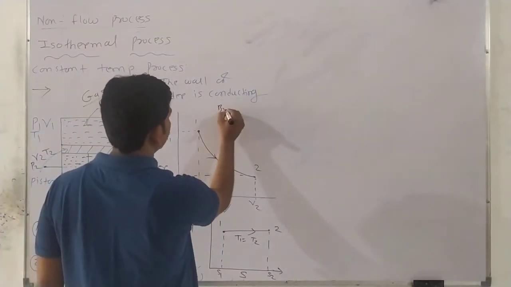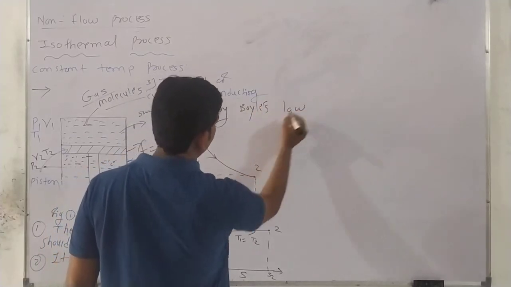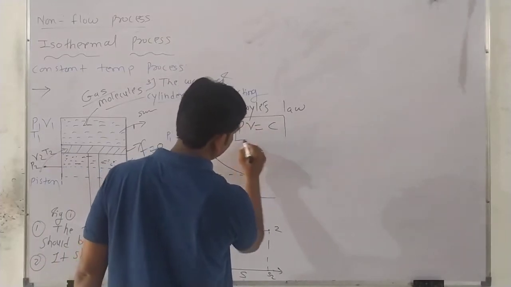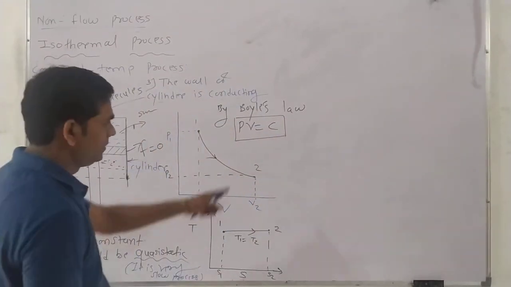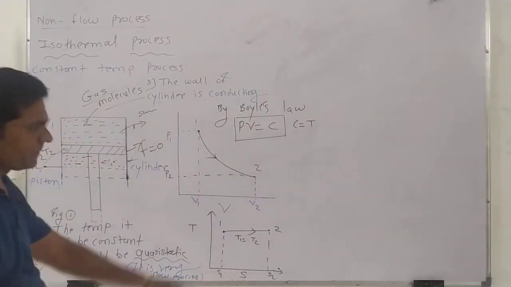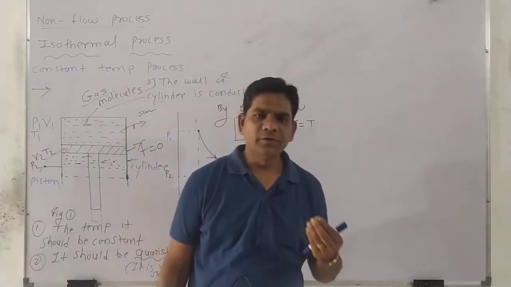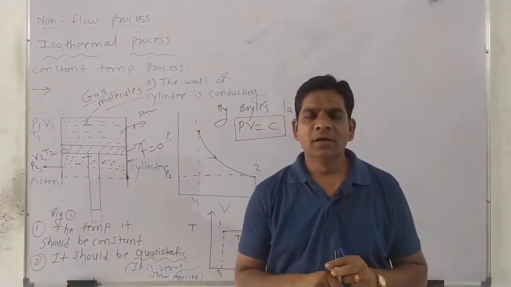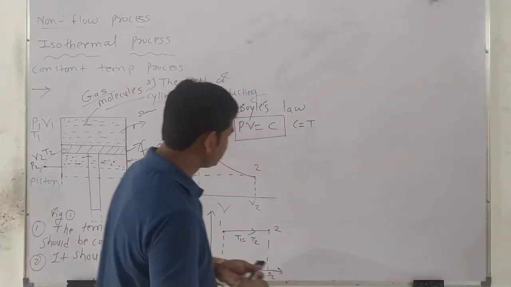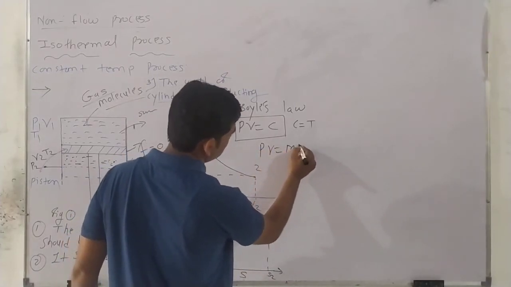By Boyle's law, PV is equal to C. This is the statement of Boyle's law. C is constant, temperature is constant. We already learned this topic. So the ideal gas equation, or equation of state, what is this equation? The equation of state is PV is equal to mRT.